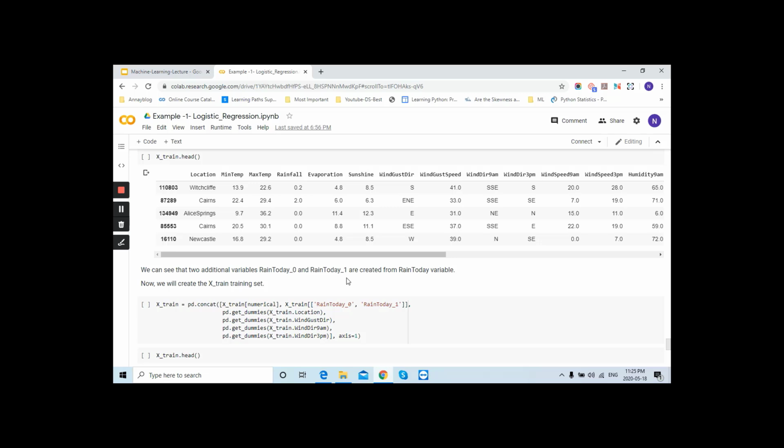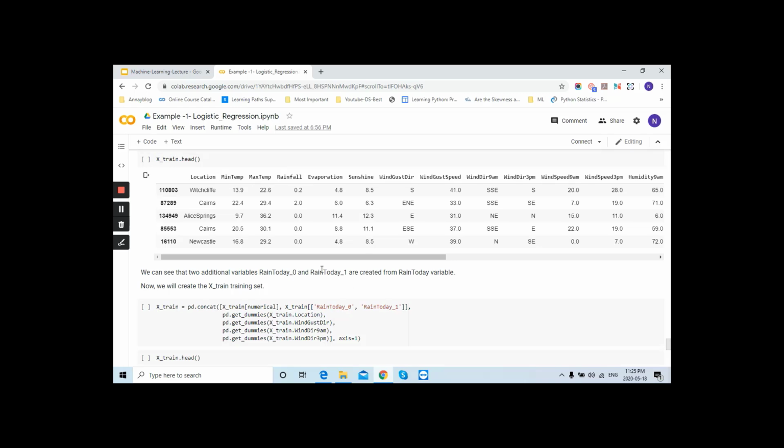Because the rain tomorrow variable, the column feature, was of a categorical type, yes or no. So your machine is not going to understand this yes or no. We need to convert it into 0-1 form. That's why I have created 2 columns. When we change it using the encoder function, it will create 2 column features with 0 meaning there is no rain, and 1 meaning there is rain.